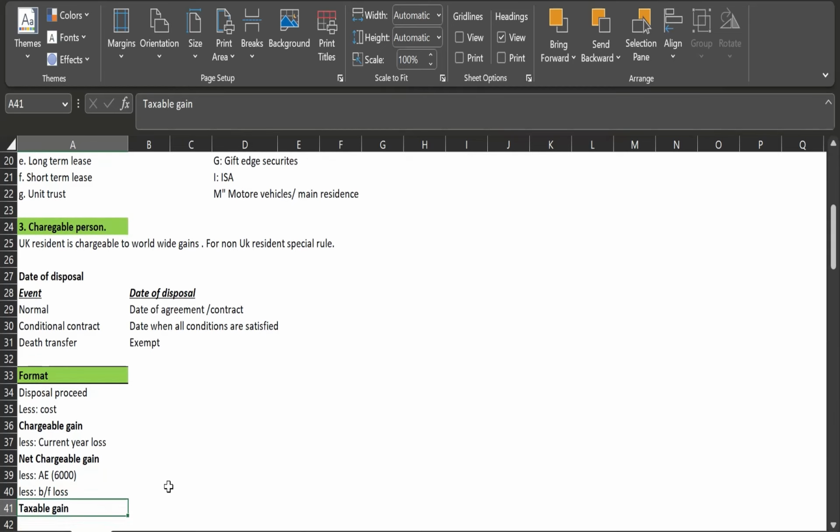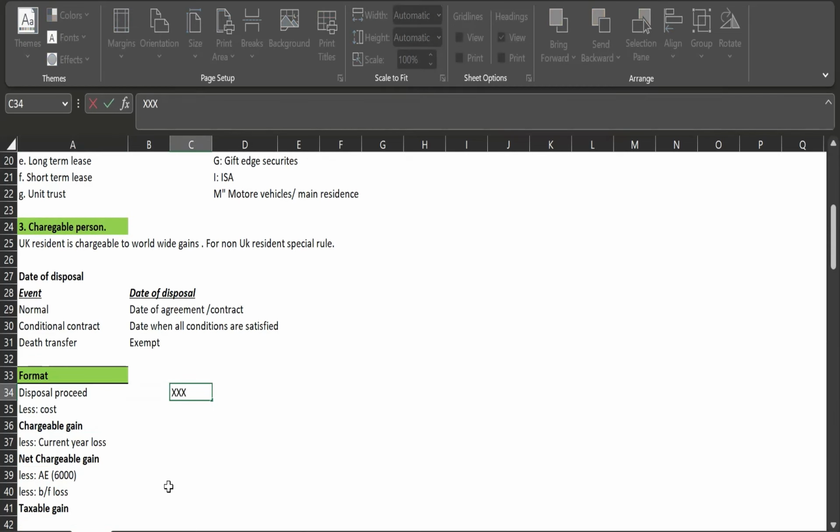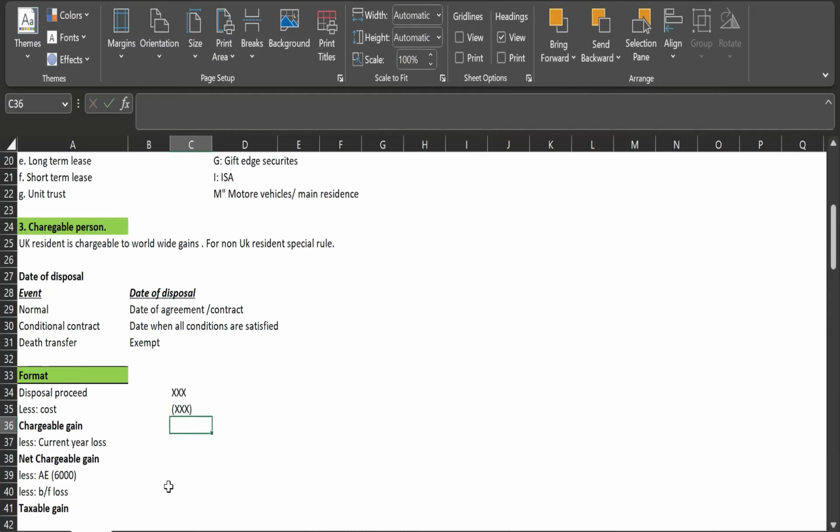The format is quite simple. We put the disposal proceeds, and after that we deduct the cost which we incurred while purchasing the asset. Then we arrive at the chargeable gain.